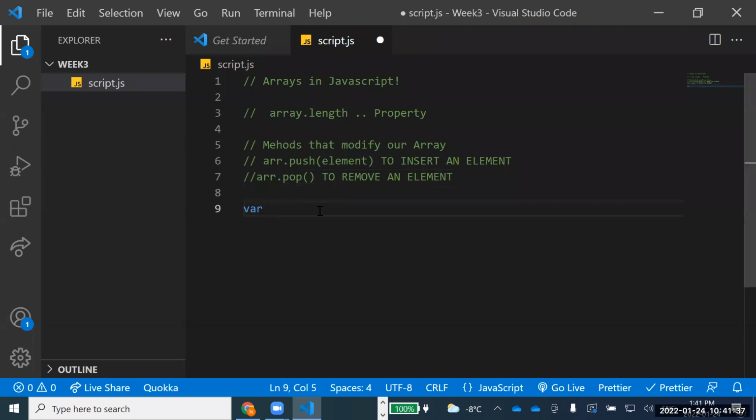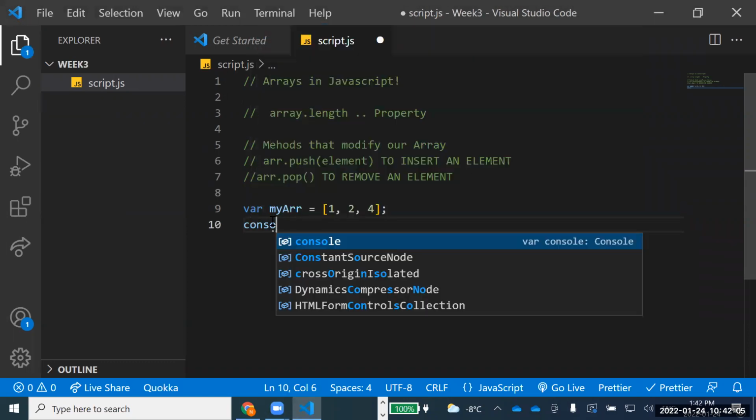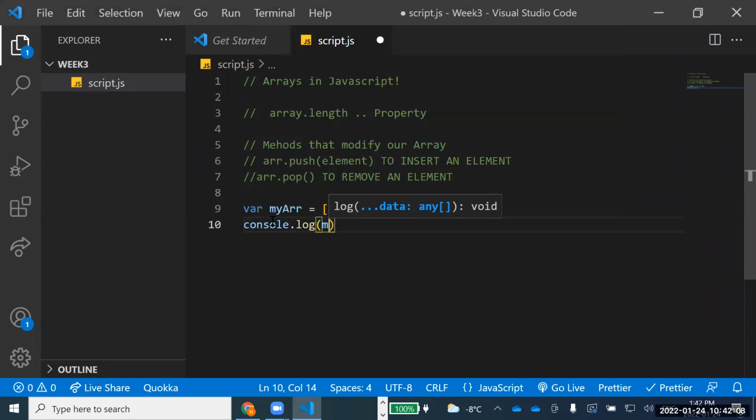For example, if I say var myArr equal to 1, 2, 4. Yeah, Vinny, I'll talk about that, there are some differences over there. So we have this array, myArr, 1, 2, 4. There are 3 values inserted into it. So let's console myArr.